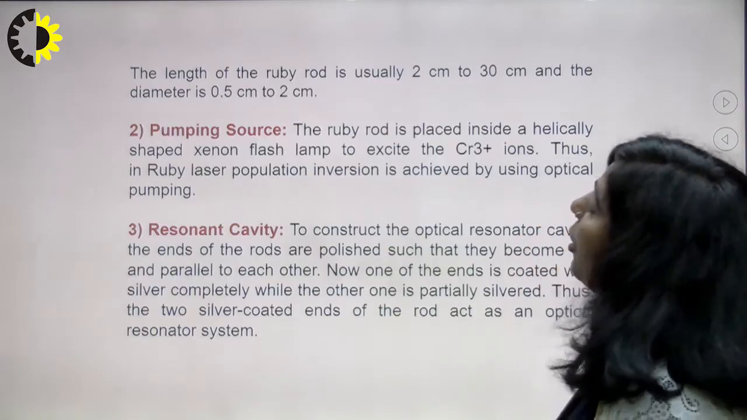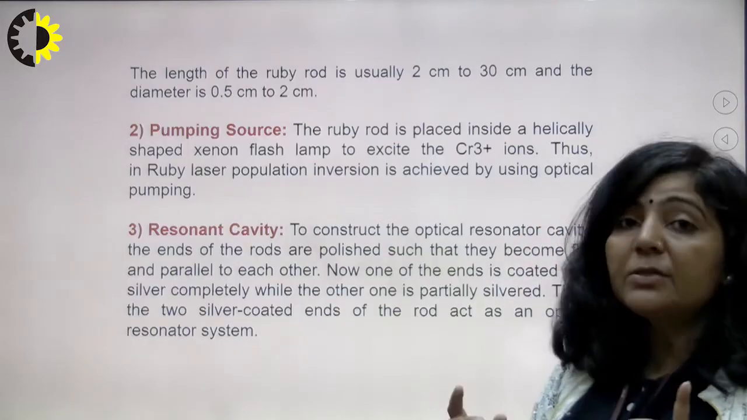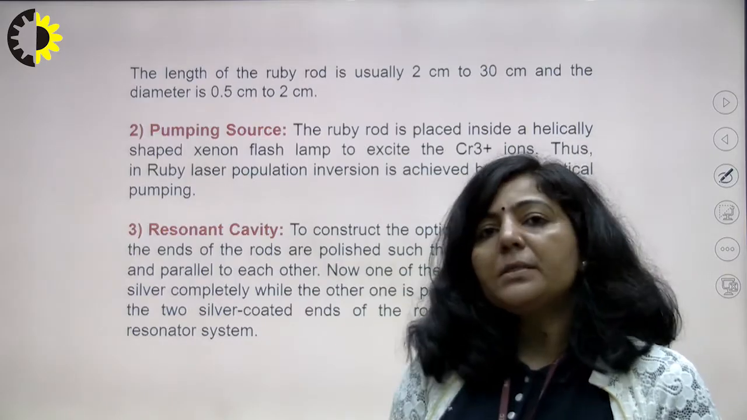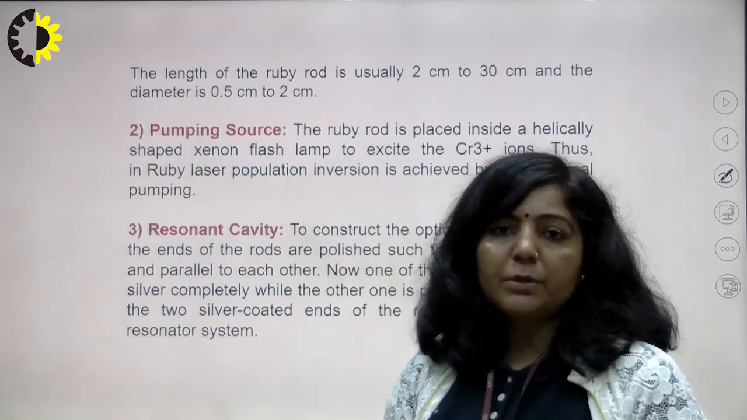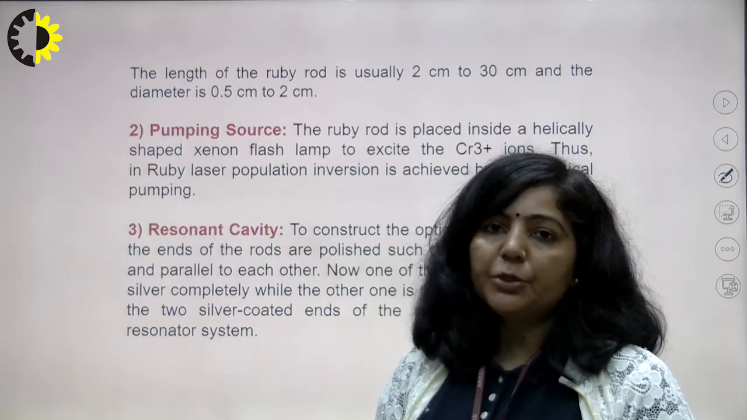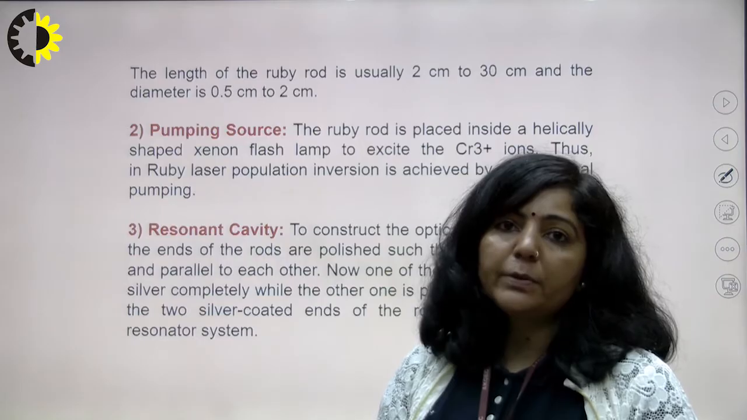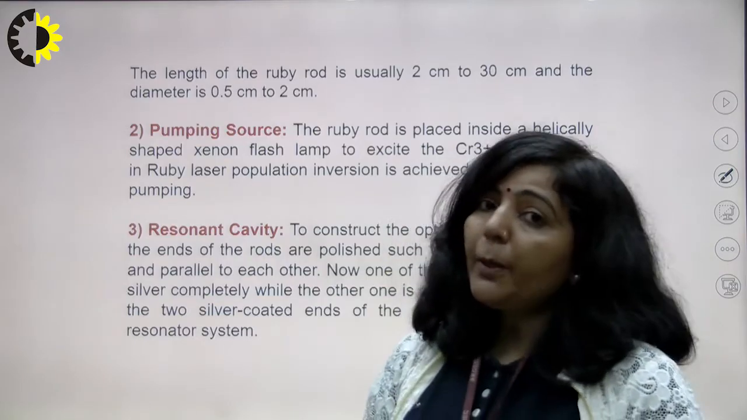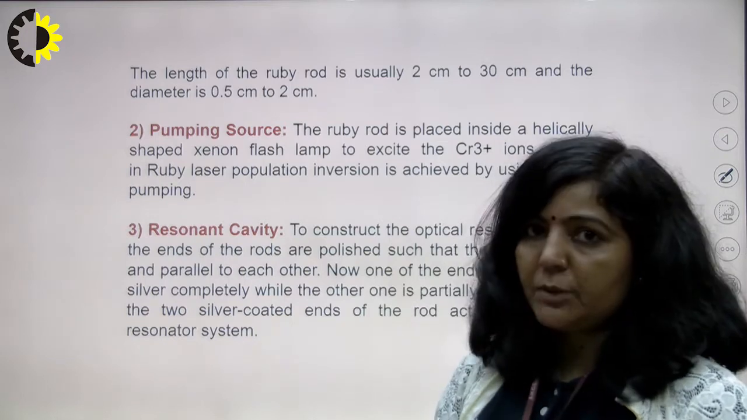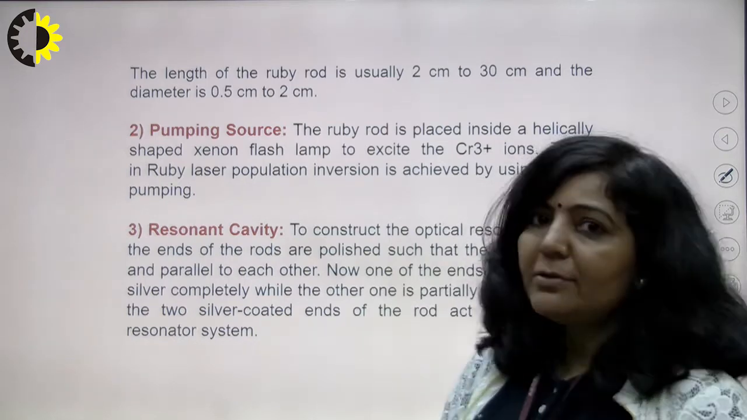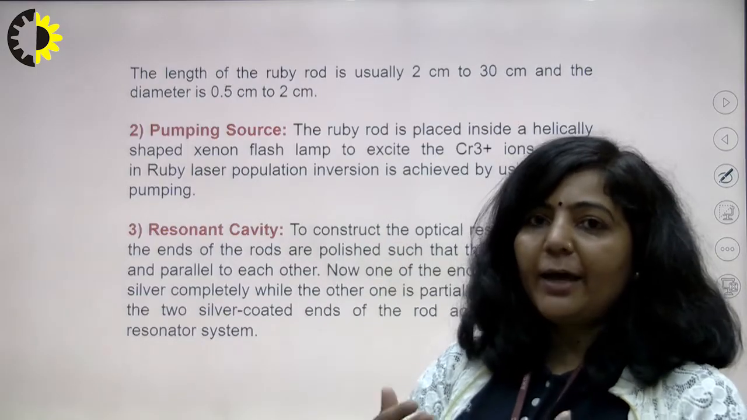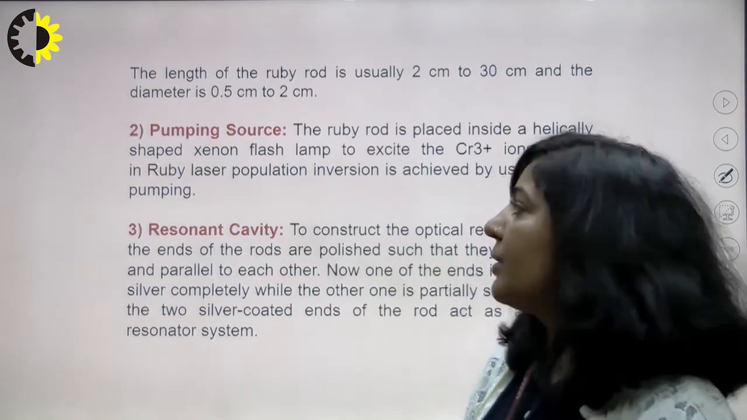So in case of ruby laser, since it is a solid state laser, and all solid state lasers are based upon optical pumping sources, it means in solid state lasers, we will achieve population inversion using an optical pumping source. The reason is, optical pumping sources have broad absorption and emission spectra. And in solids, since instead of energy levels you have energy bands, they have broad absorption and emission spectra.